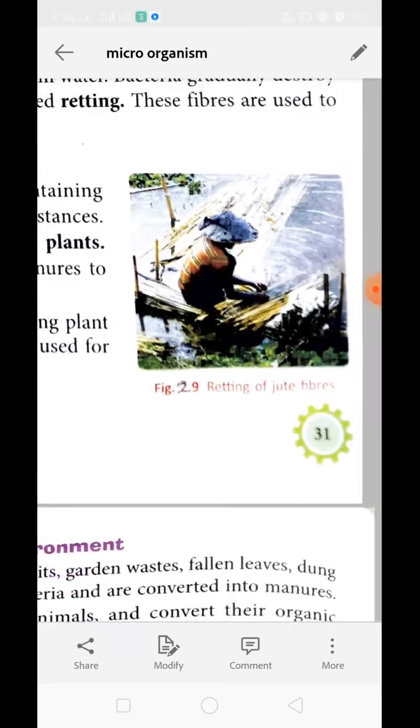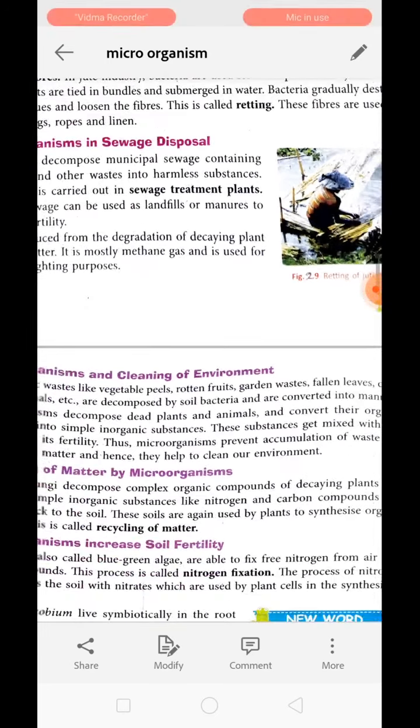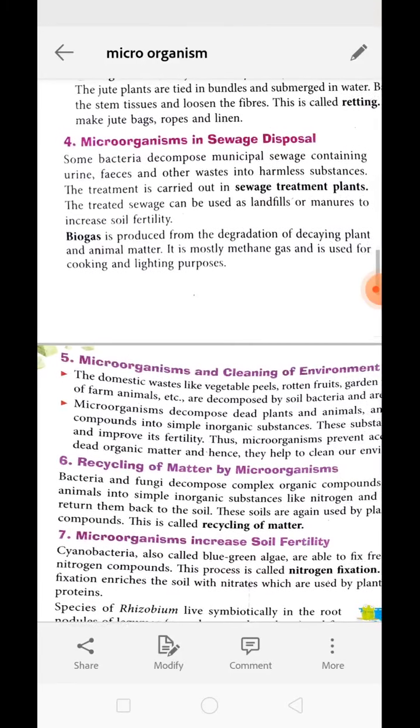Next is microorganisms in sewage disposal. You may have learned about them in class 7 as well, where we use microorganisms in different stages of sewage disposal. The first thing we do is screening. Then the sewage water is passed to the sand and grit tank, where the sand and grit are separated, and later it is passed to the sedimentation tank, where the sediment is separated and passed to the digester, where anaerobic microorganisms act on it and convert it into manure. In the process, biogas is also generated.